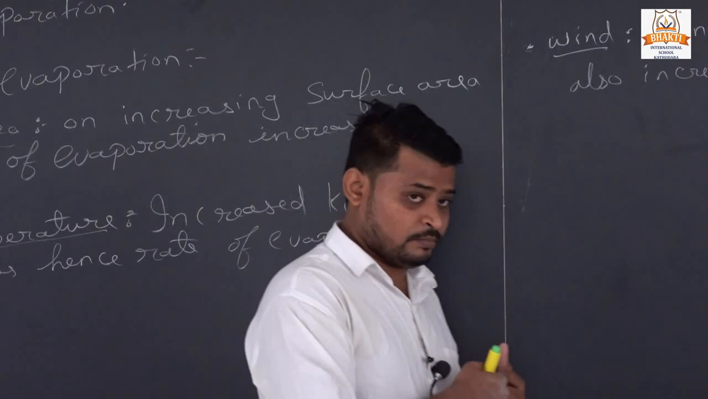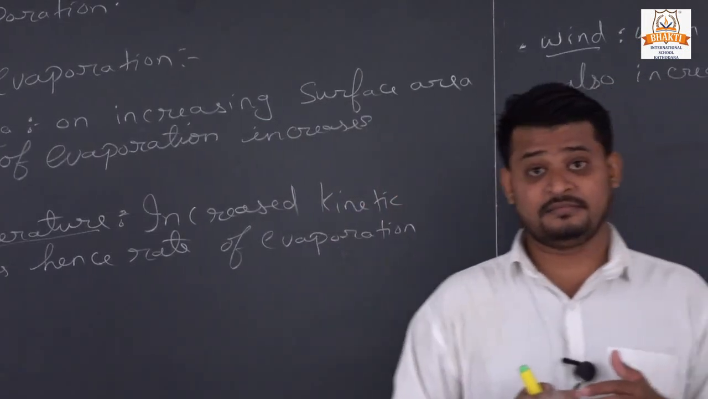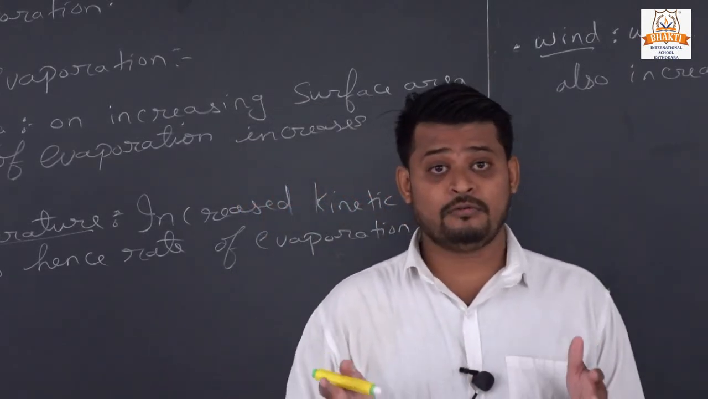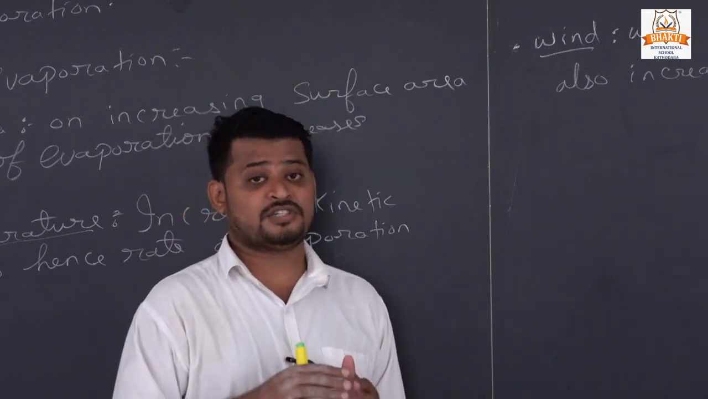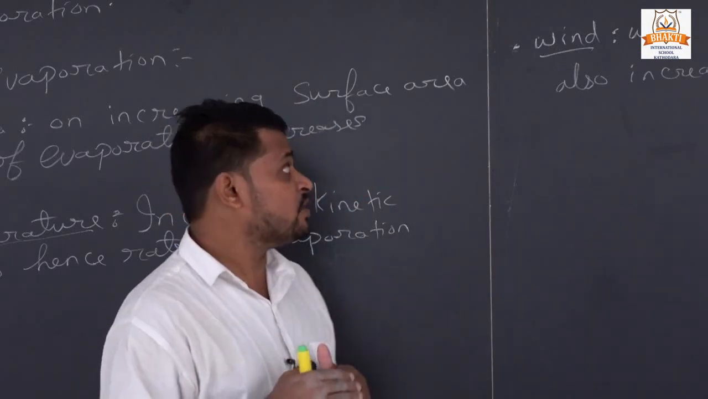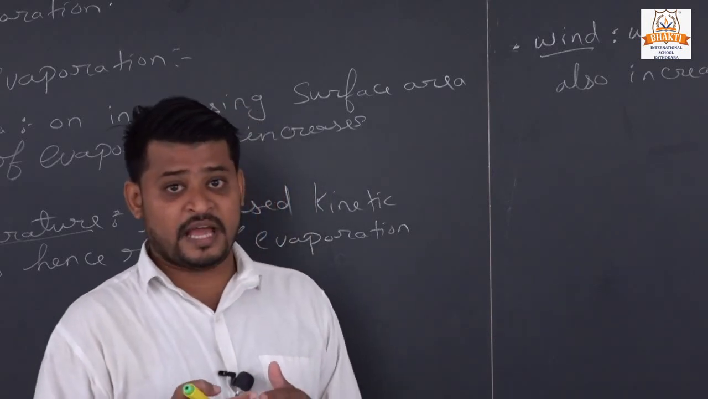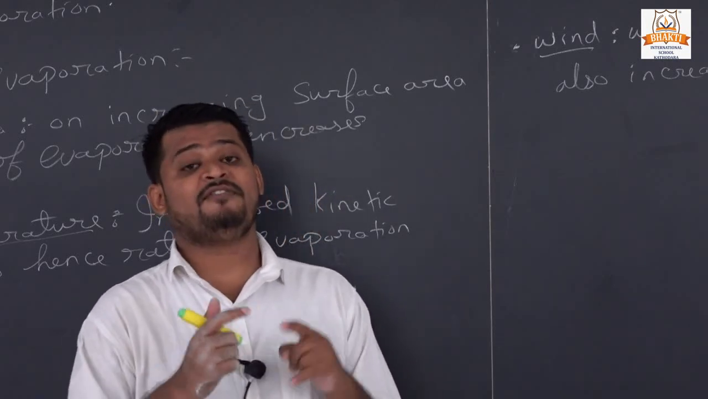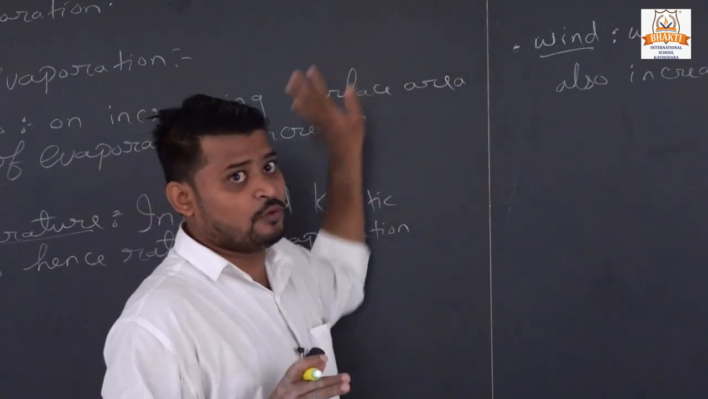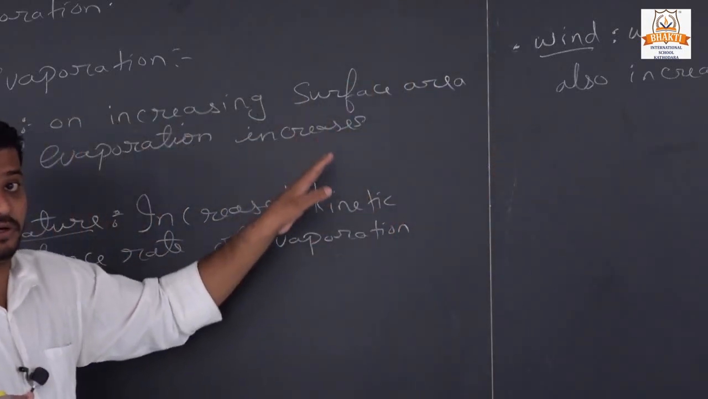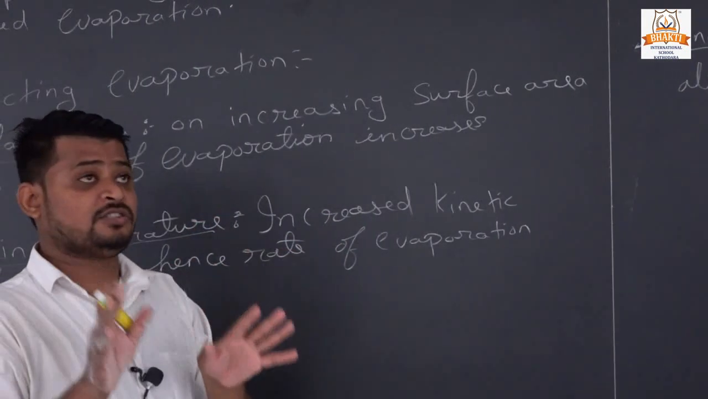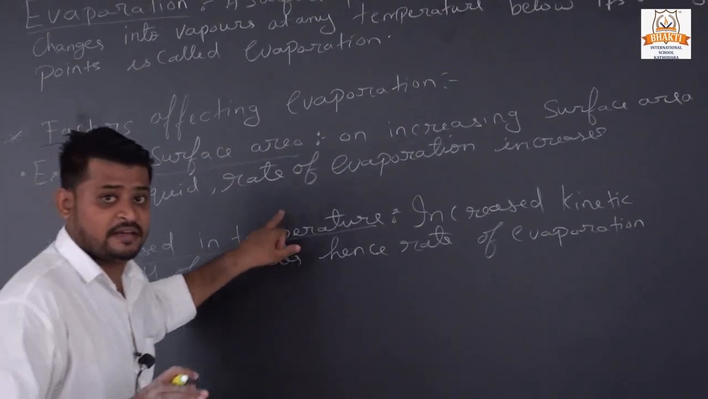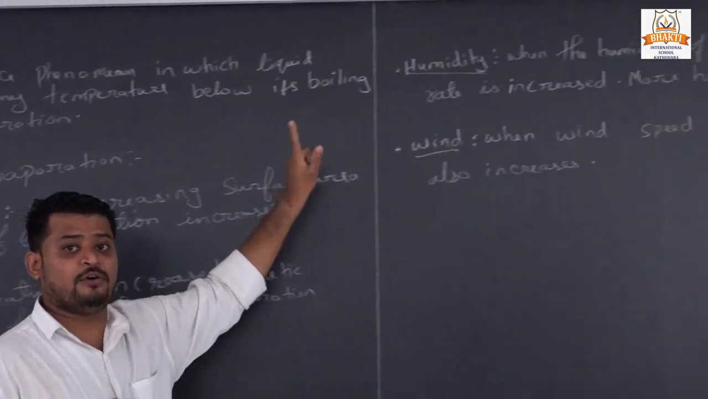When we come home and sit under the fan, then we feel cool. Why? Because the fan moves fast, so the energy of the wind increases. That's why our sweat evaporates quickly. That's why we feel cool. So this is our fourth point that affects evaporation. Evaporation depends on these four points: first surface area, second temperature, third humidity, and fourth wind.